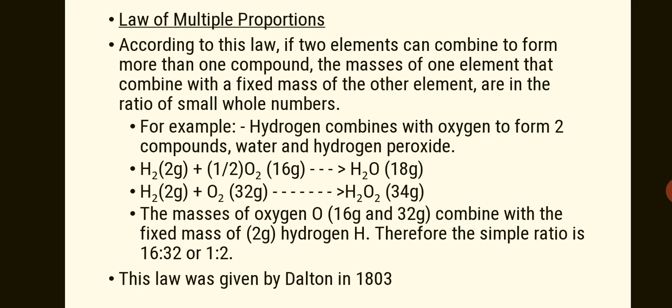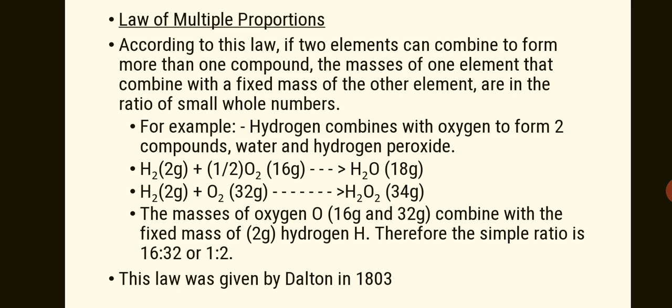So in the above two examples, we can clearly say that the masses of oxygen, 16 gram in the first example and 32 gram in the second example, combine with the fixed mass of 2 gram of hydrogen.